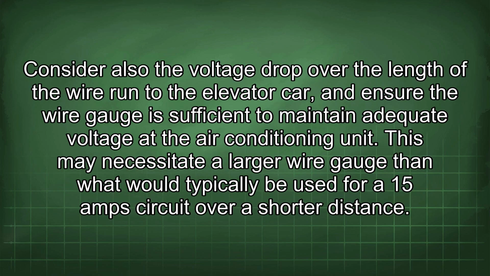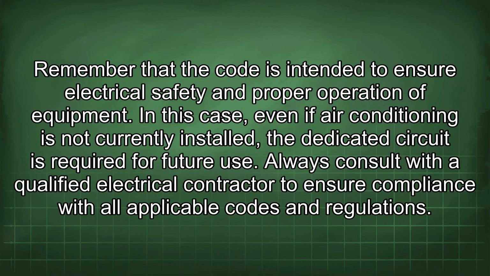Consider also the voltage drop over the length of the wire run to the elevator car, and ensure the wire gauge is sufficient to maintain adequate voltage at the air conditioning unit. This may necessitate a larger wire gauge than what would typically be used for a 15 amp circuit over a shorter distance. Remember that the code is intended to ensure electrical safety and proper operation of equipment.